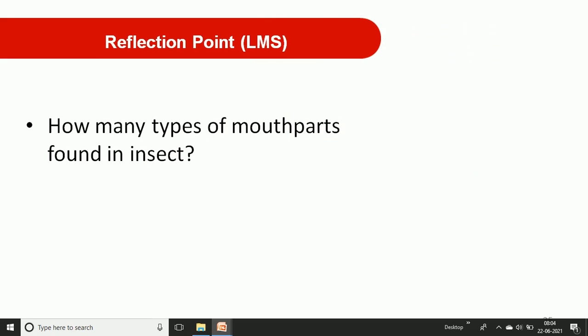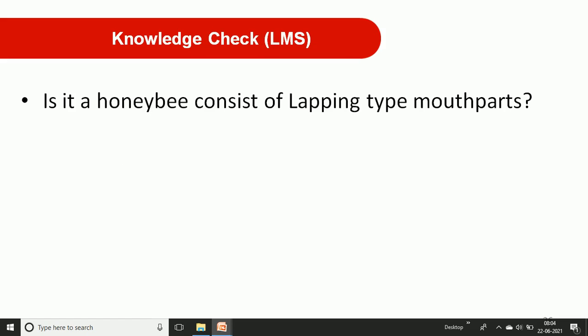Okay, then we go to some short reflection points, such as how many types of mouthparts are found in insects. You can go through this lecture to get the answer to this question. Then, does the honeybee have the lapping type of mouthparts? And in which types of insects is the lapping type of mouthpart found? You can go through the lecture to get an idea about that.